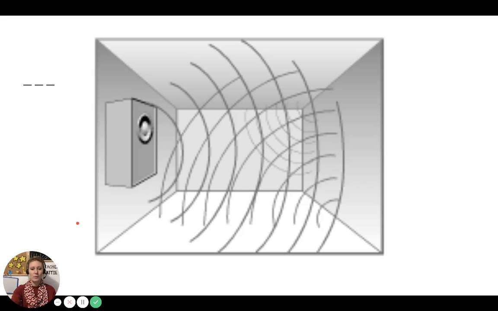This is an example of the echo effect. Sound leaves this sound box, travels to this wall, bounces off the wall, travels to here, bounces off, and just keeps bouncing. And you get echo, echo, echo.